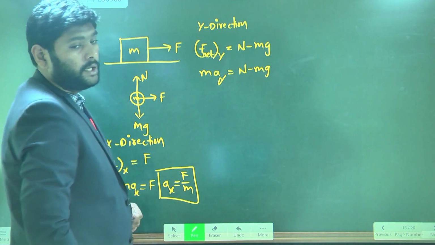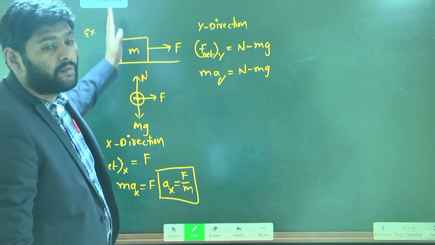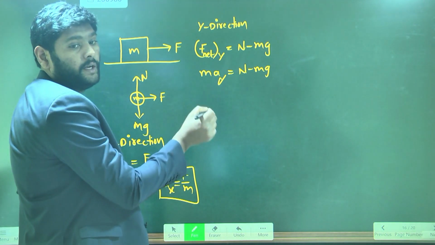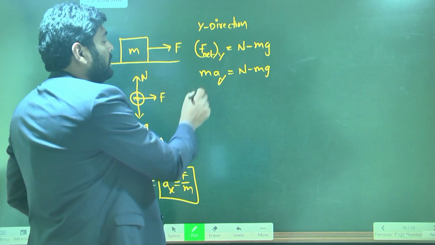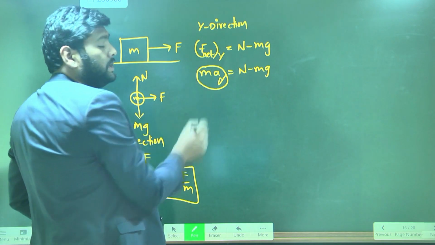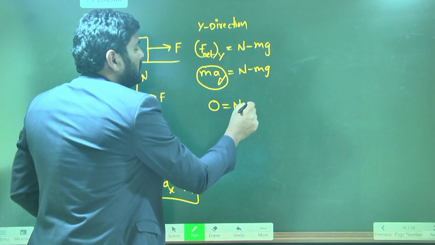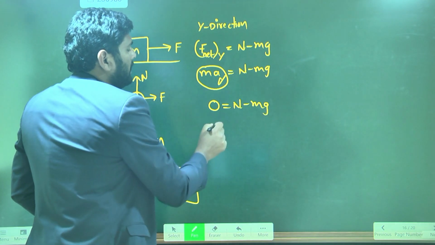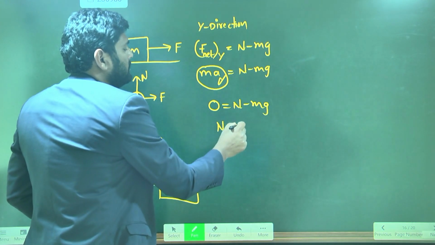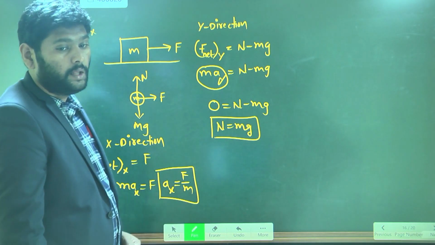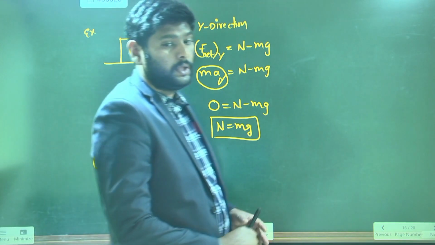But observe, the object is not moving along y direction, since acceleration in y direction is 0. When acceleration in y direction is 0, this total term becomes 0. So 0 is equal to n minus mg. From here, n you can write as mg. This is the normal reaction for the body. So what is the conclusion from here?